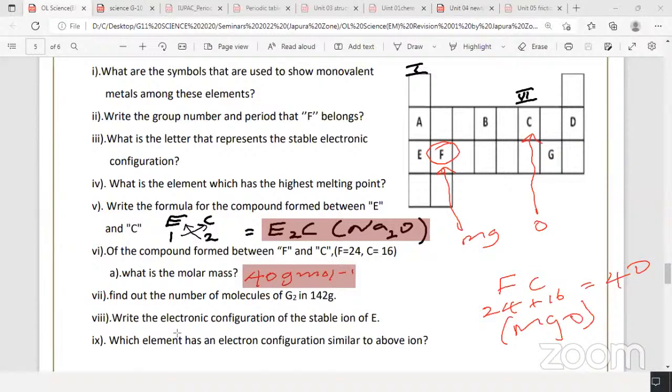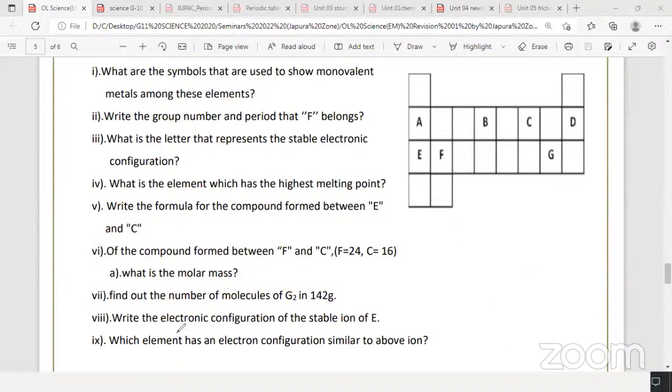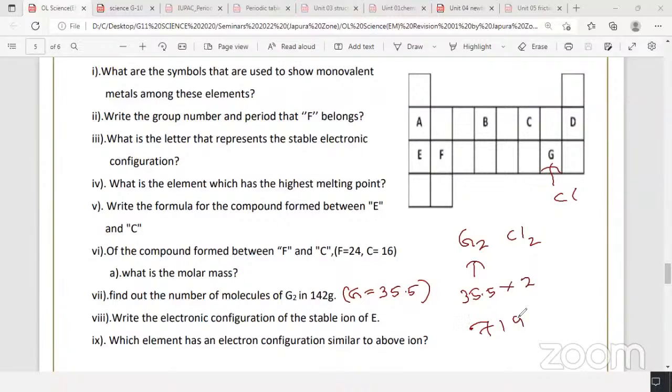This is from Chemical Calculation, Chapter 7. Number of molecules of G2. What is G here? Chlorine. Please write here, G is 35.5, because otherwise you don't know how to get the relative molecular mass. So what is G2? G2 is the same as Cl2, 35.5 into 2, so this is 71. The molar mass is 71 grams per mole.